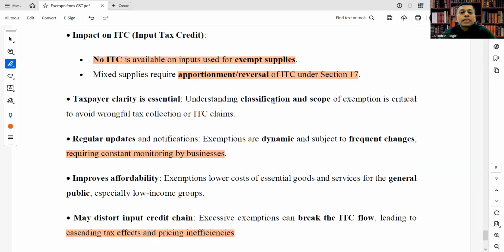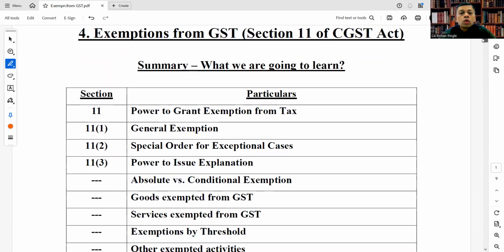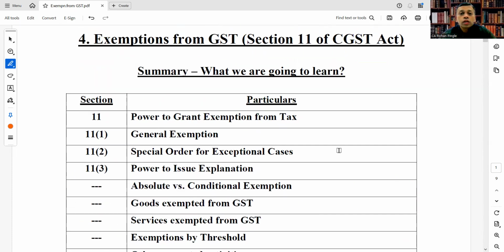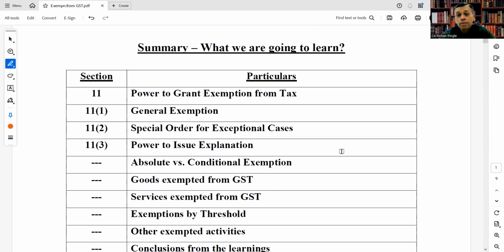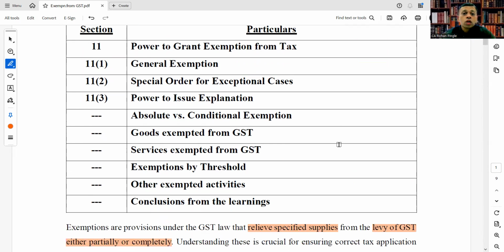So this is all we have covered under exemptions from GST, section 11 of the CGST Act. We have covered general exemption and special orders in exceptional cases. The power to issue exemption lies with the central government on the recommendations of the GST Council.